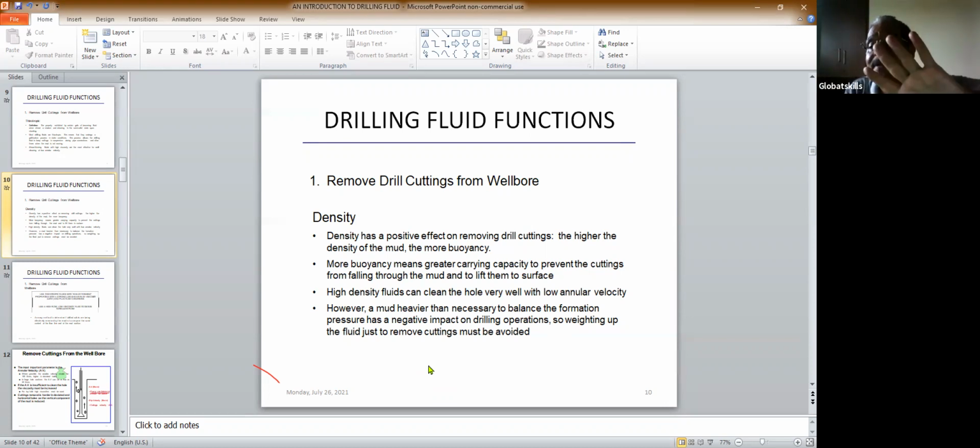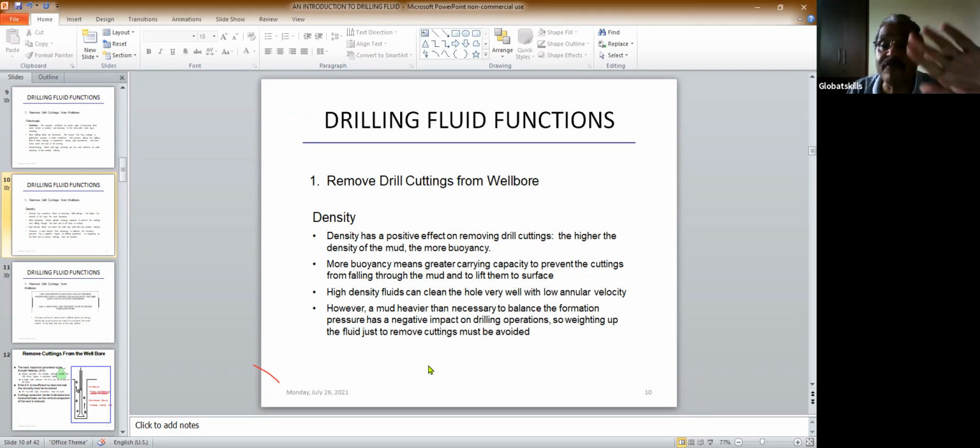Okay. What happens? Viscosity and density both are important. If the viscosity is very high and density is low, then when you run the pump, you have a problem. The pressure will go up. So you have to maintain a balance between viscosity and density so that the cutting will not settle down and it will come out of the well.